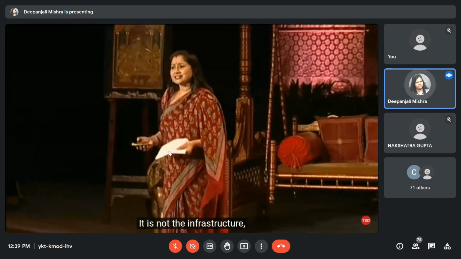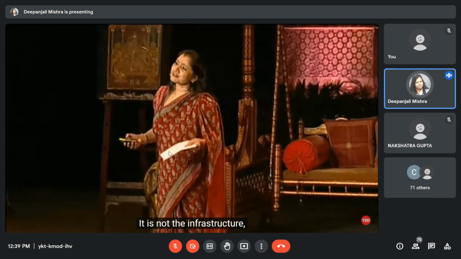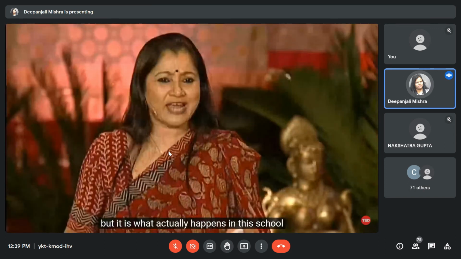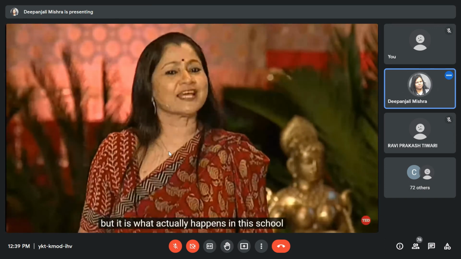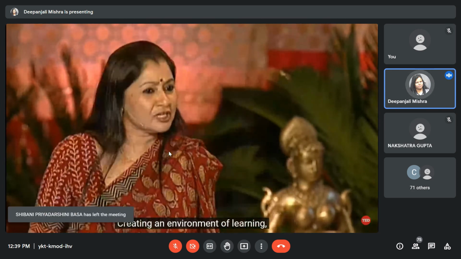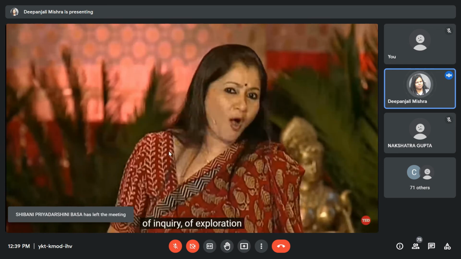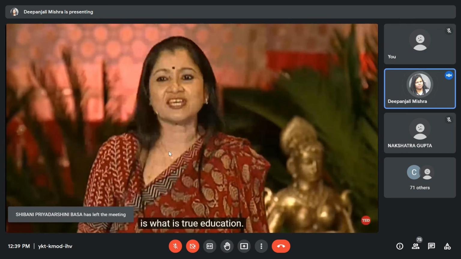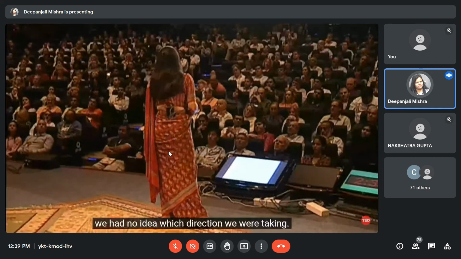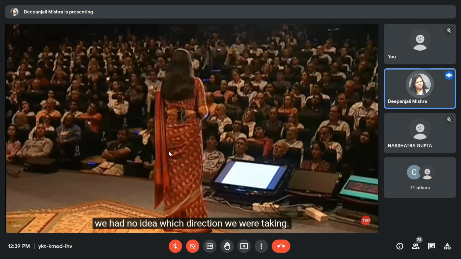It is not the infrastructure, not the toilets, not the libraries, but it is what actually happens in the school that is more important. Creating an environment of learning, of inquiry, of exploration is what is true education. When we started Parikrama, we had no idea which direction we were taking.